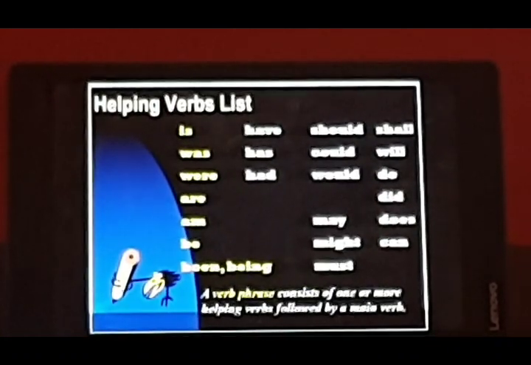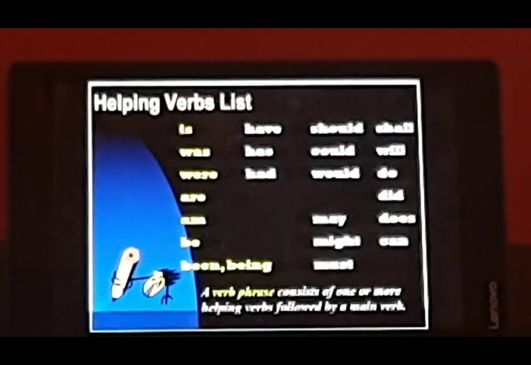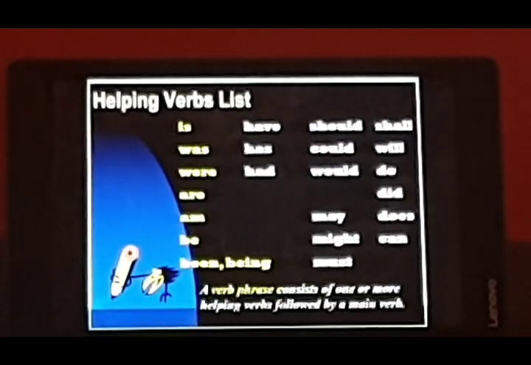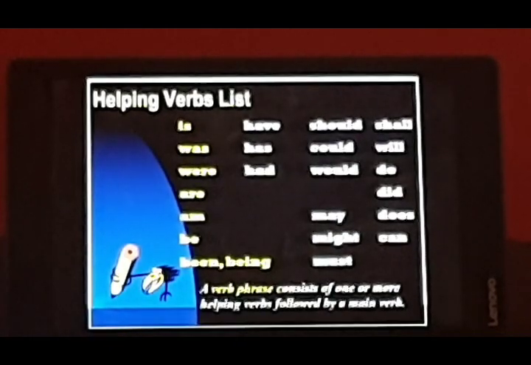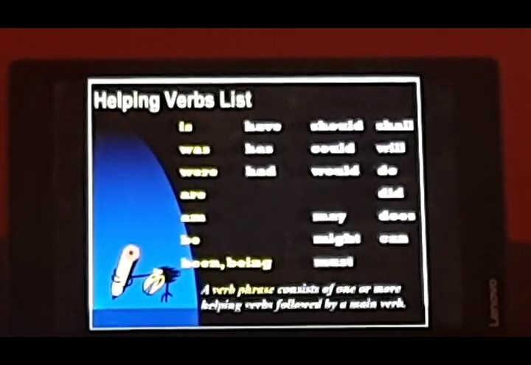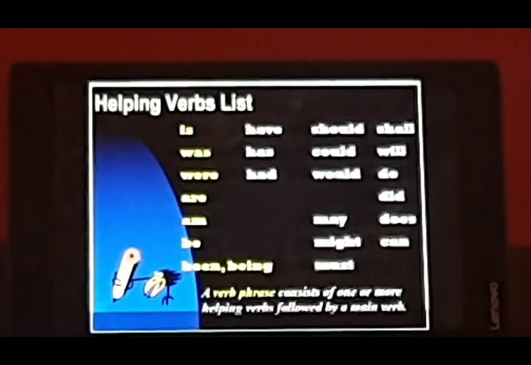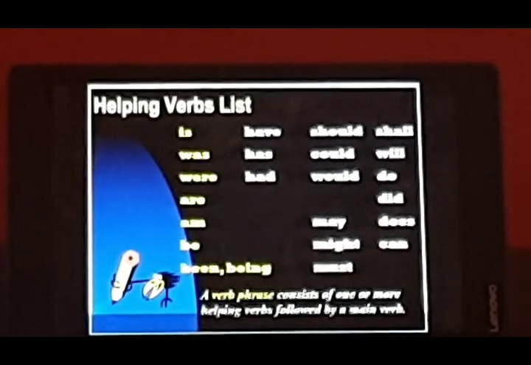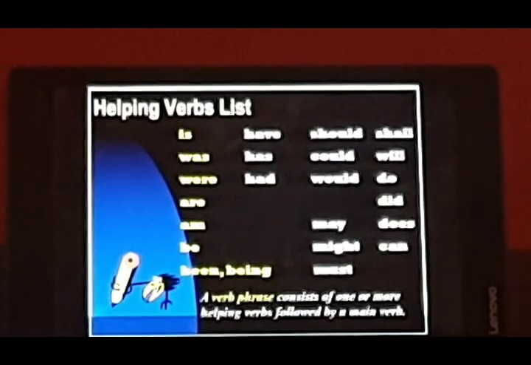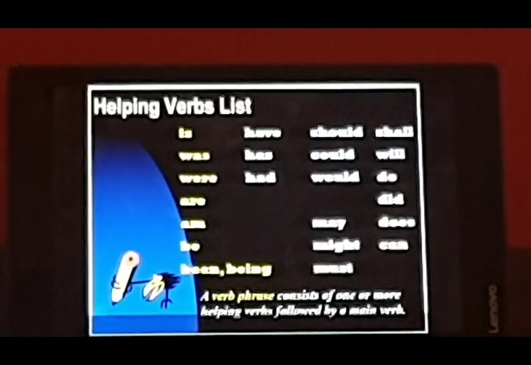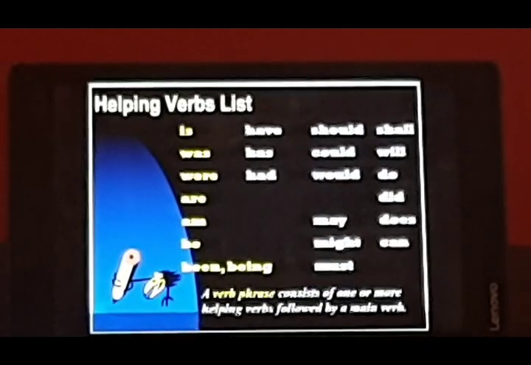In the previous class I told you that these are called auxiliaries. You may notice some words are forms of be, these linking words, and some of them are modals: should, could, would, may, might, must, shall, will. All these are modals, and the others are helping verbs.